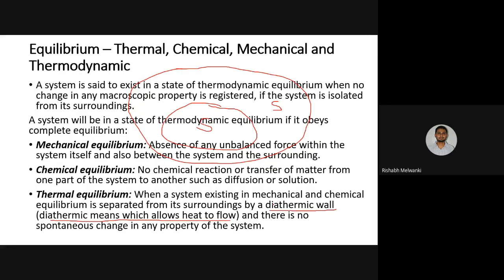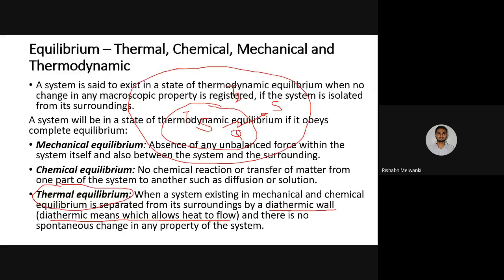One more wall is there, which we will see when we see the processes. Basically, a diathermic wall will allow transfer of heat from system to surrounding. Suppose here temperature is more, that is T1, and here temperature is less, that is T2. Because of the diathermic wall, heat will transfer. Q means heat. Heat will transfer from inside to outside, and because of that, eventually the temperature inside, T1, will become equal to the temperature of the surrounding. In that case, we can say that thermal equilibrium has been achieved.